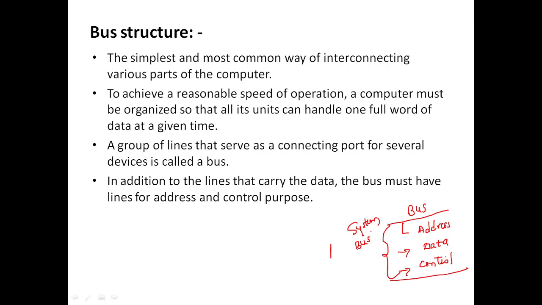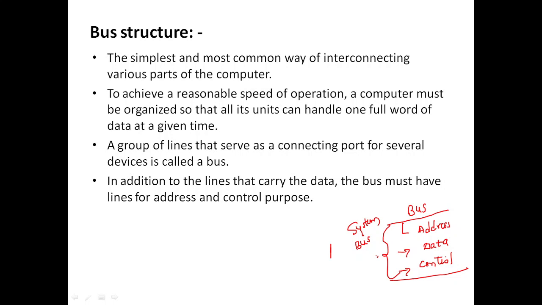What do you mean by a bus? In the sense, a bus is nothing but which is used to transfer the address or data or control signals. What do you mean by a system bus? The collection of address bus, data bus, and control bus together we call a system bus. So what do you mean by bus structure? It is the simplest and most common way of interconnecting various parts of the computer. Fine, without the buses, we can't communicate with other parts of the computer system.